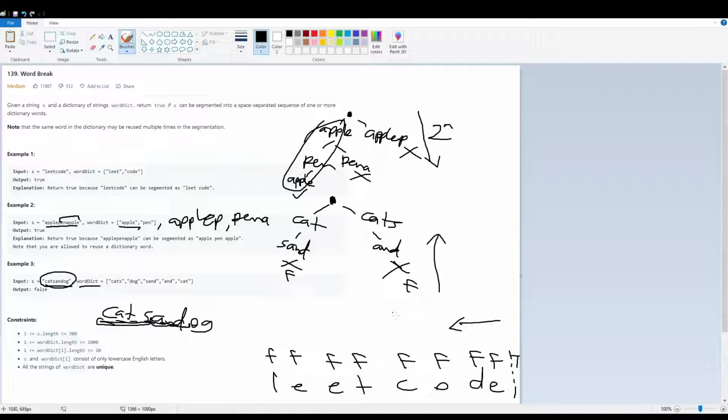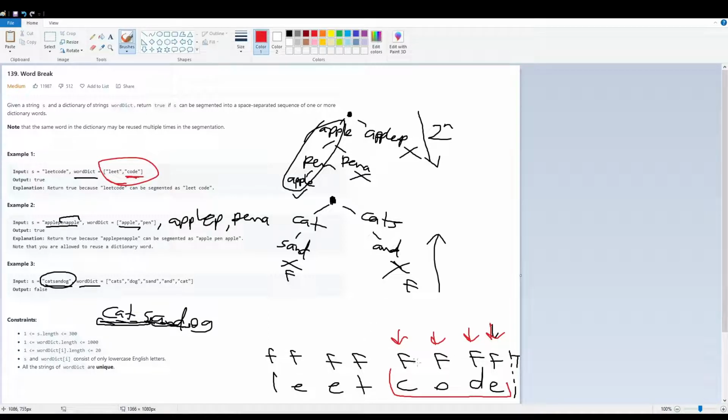So what we're going to do is, similarly with our top-down approach, work backwards letter by letter and see if the string we're building with our letters is in our word dictionary here. So, for example, E, not in our word dictionary of LeetCode. So we ignore that and move on. DE, nope. ODE, nope. CODE, actually CODE is in our word dictionary here.